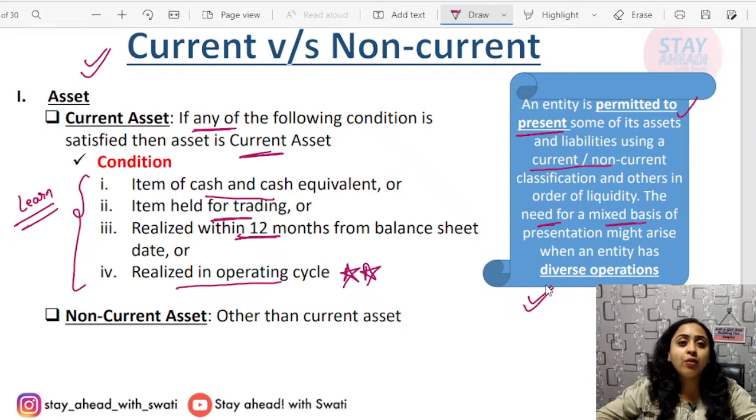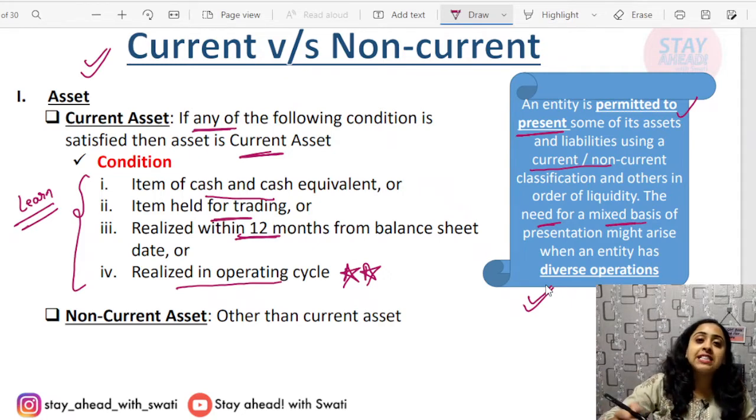If we talk about aeroplane, it is 3 years. It can be this way. So operating cycles can vary, and therefore current and non-current classification, or the order of liquidity classification, can be done in different ways by one particular entity if it has diversified operations. Okay, are you clear?